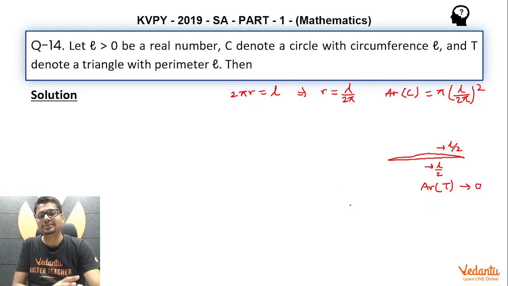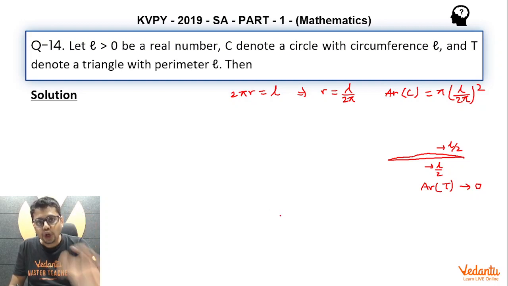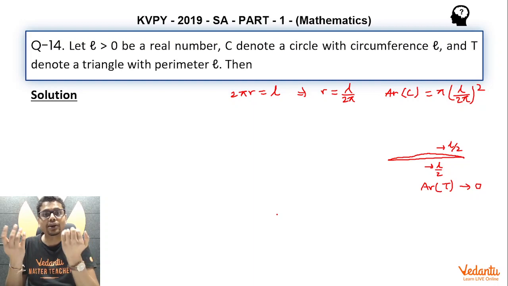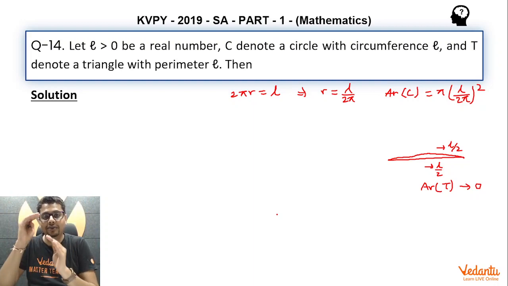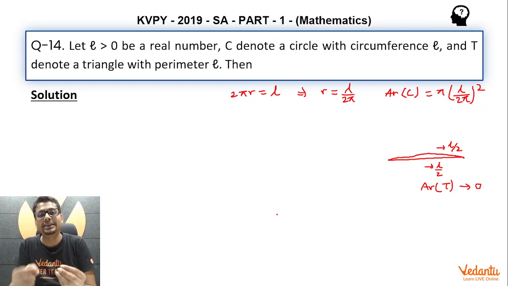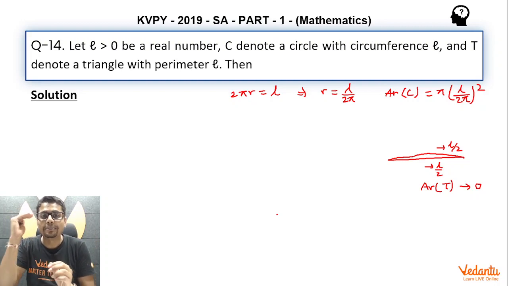Now given this constraint that the perimeter of the triangle be L, we can be sure that the area can't go to infinity. It will be limited by some upper limit.